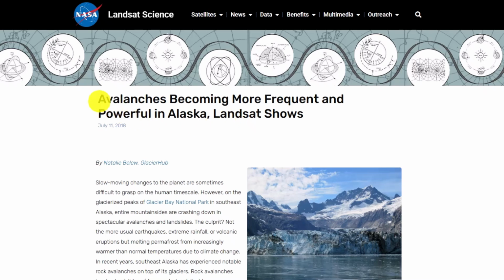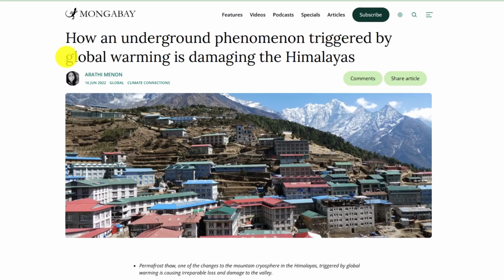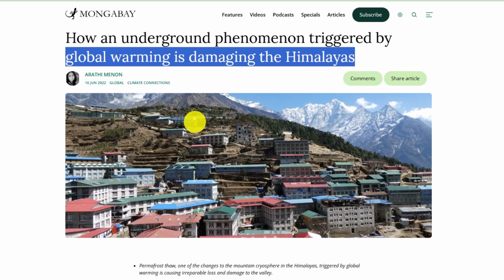Climate change is altering the frequency and pattern of avalanches, threatening the safety of living beings, infrastructure, and ecosystems. This is yet another reason why we must take climate change more seriously.